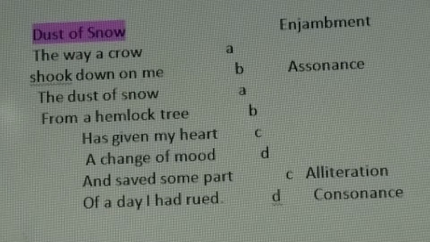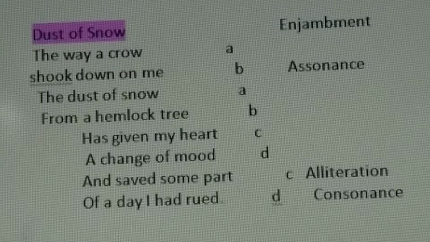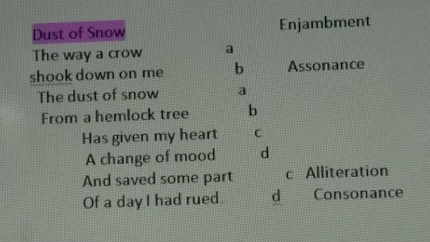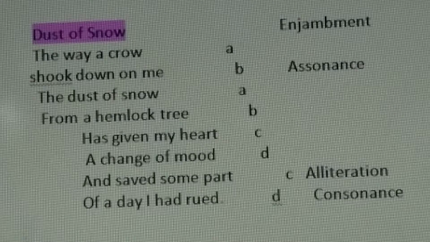on the poet. And because of this seemingly very negligible incident, the mood of the poet changed completely. He was in a sad mood, and this incident made his heart quite light, and he felt that the remaining part of the day at least he would not be in the same mood, he would be happy.